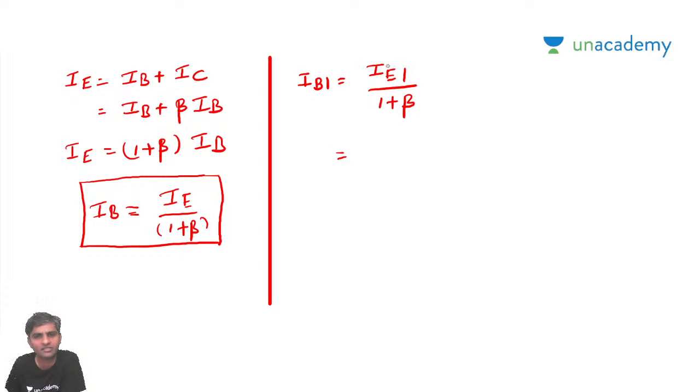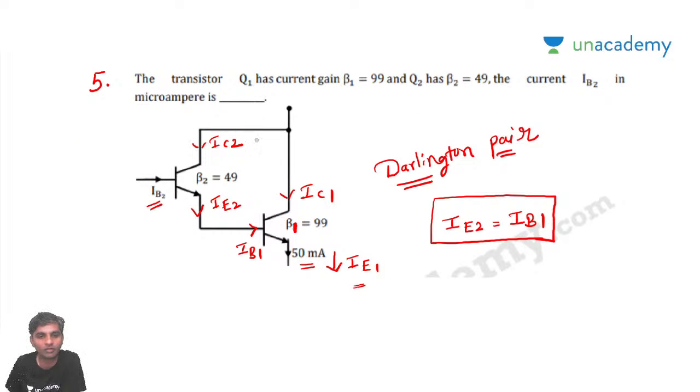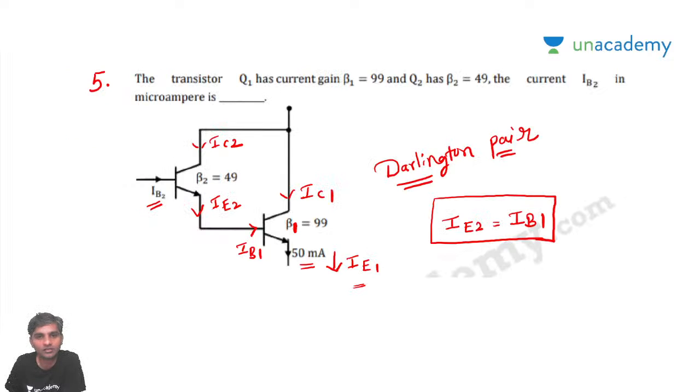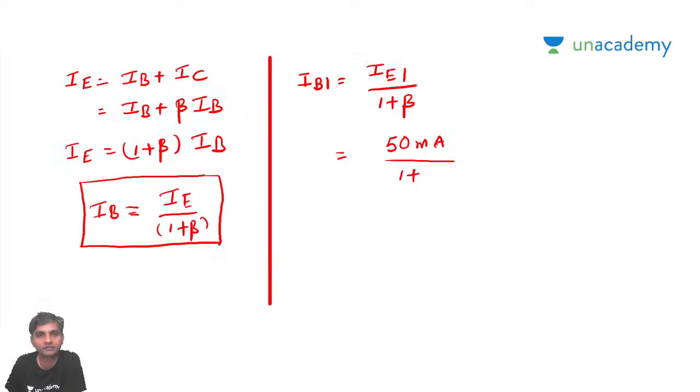What is IE1, sir? IE1 from the given problem is going to be 50 milliamps, divided by 1 plus beta. Beta is going to be 99.